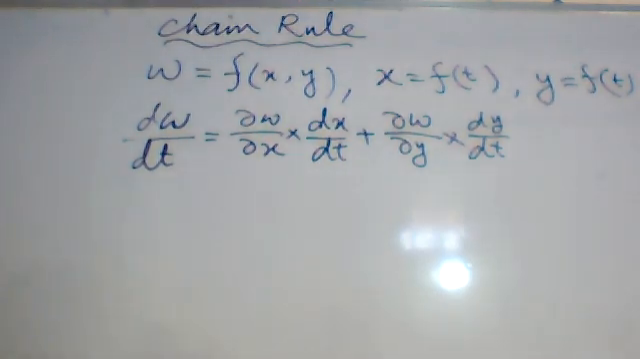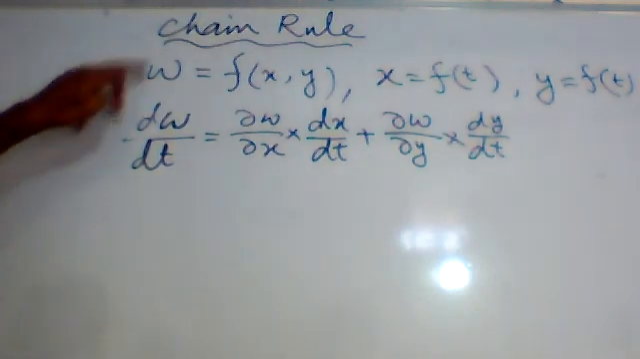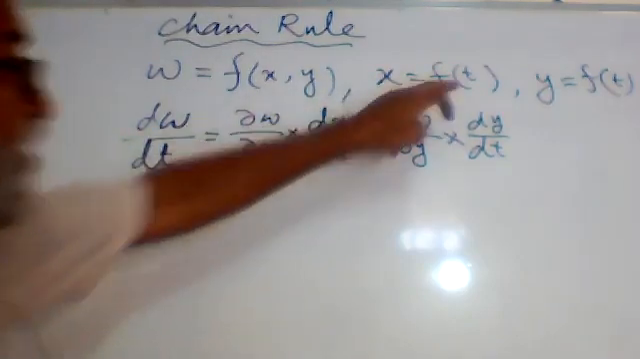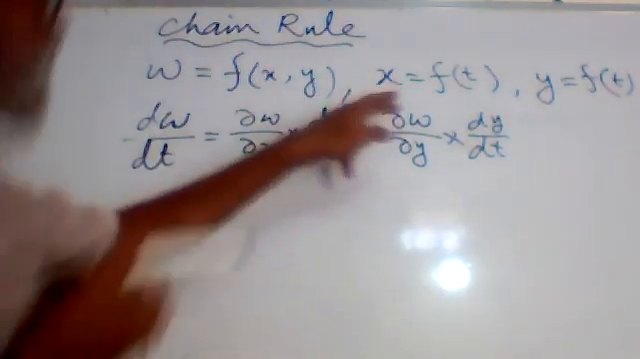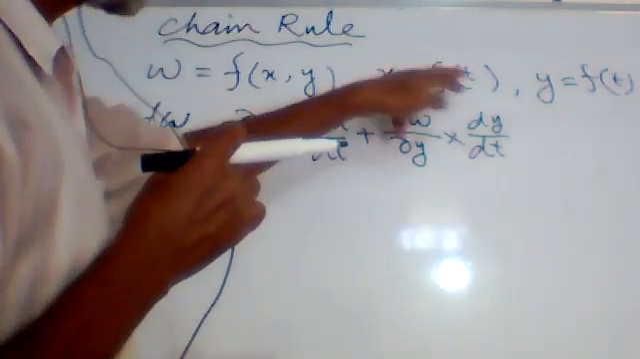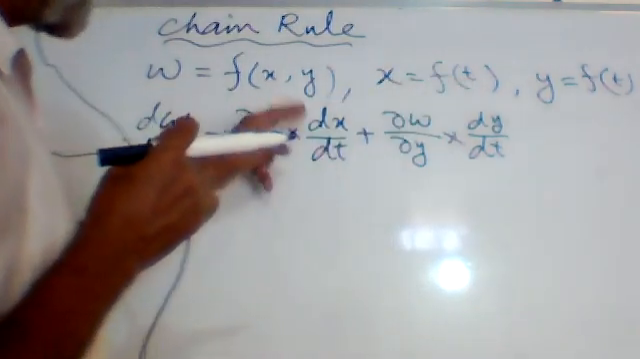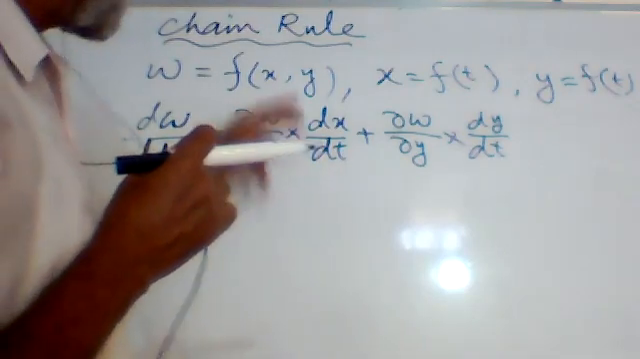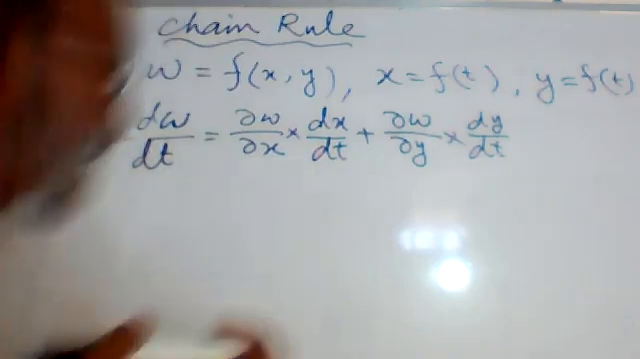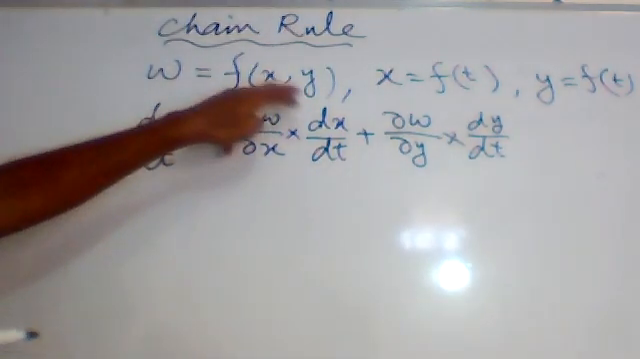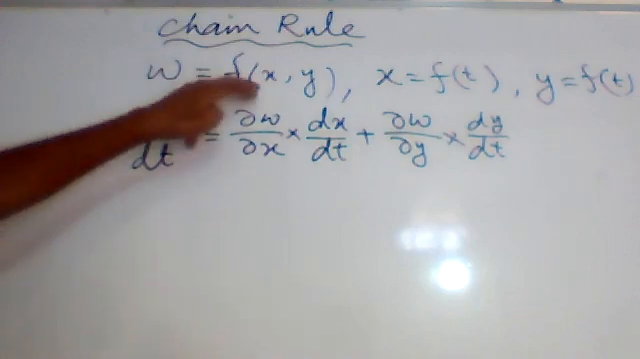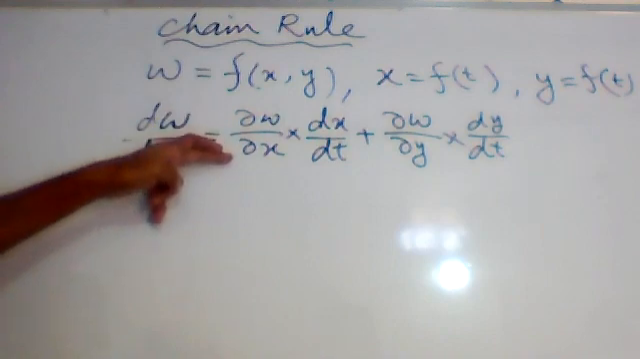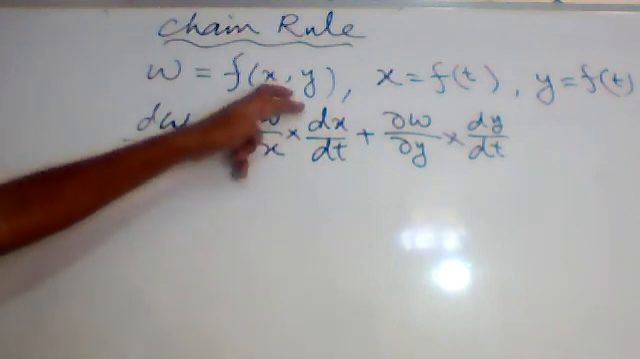First of all, we will find partial W upon partial x into dx upon dt. When any function depends upon one variable, we will take dx upon dt. We will take d, not partial. Partial will be used when there are more than one variables. When the function depends upon more than one variable, then we will use partial differentiation. Otherwise, we'll take dx upon dt.